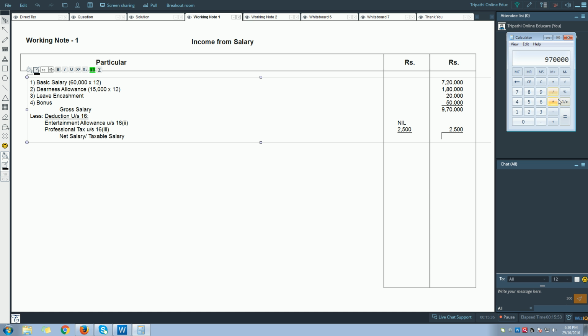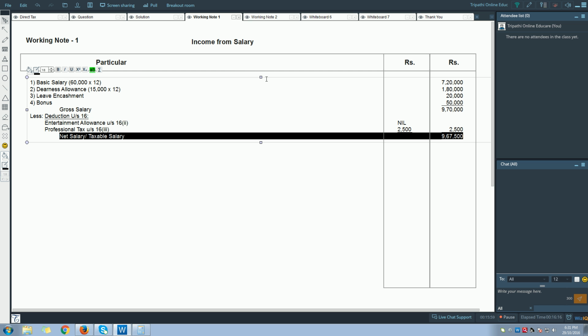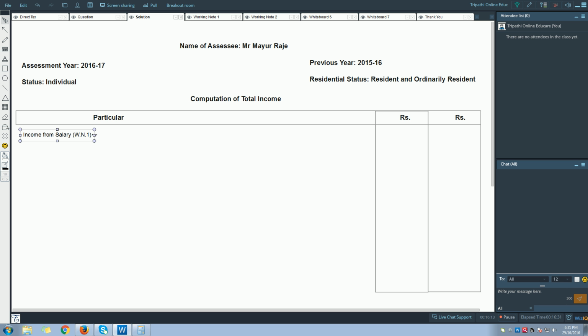So once you subtract 2,500 from the gross salary, you will get net salary, or you can say taxable salary. So your taxable salary will be, let us calculate, minus 2,500, it's 9,67,500. So let us record 9,67,500. This is our taxable income from salary.